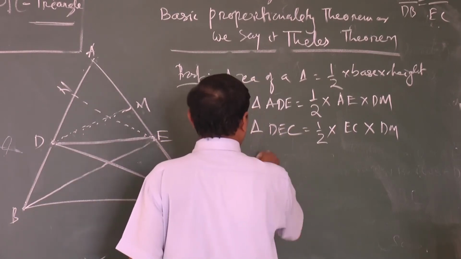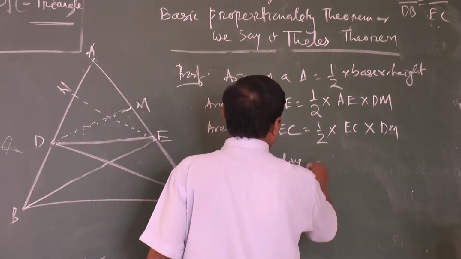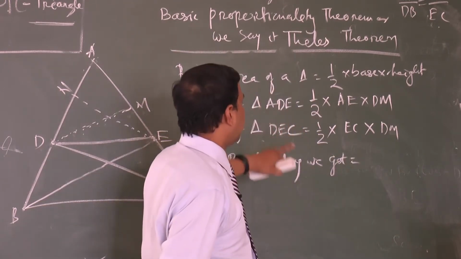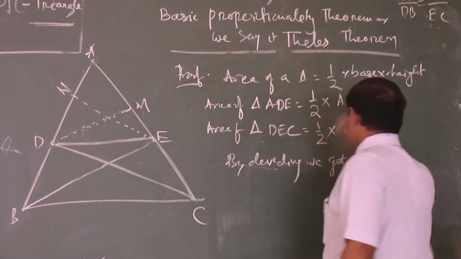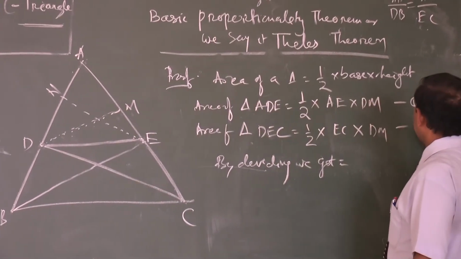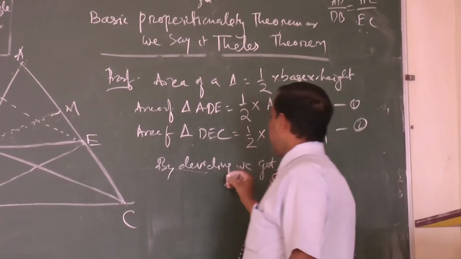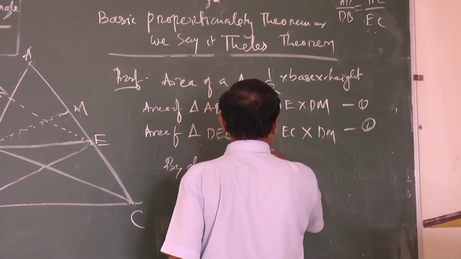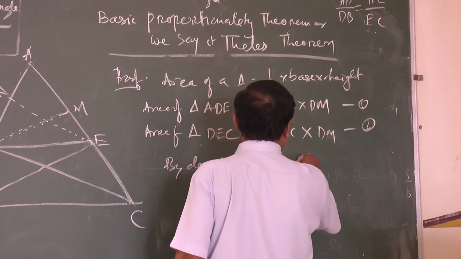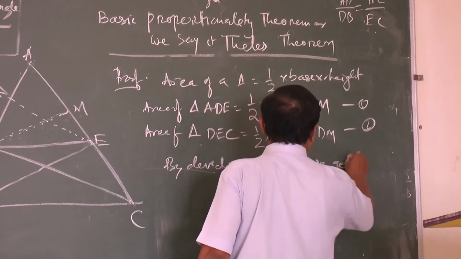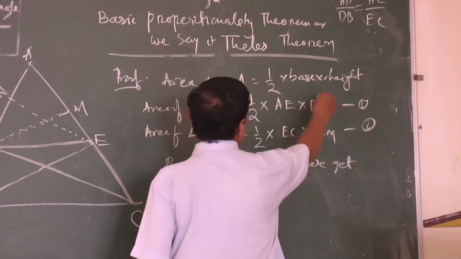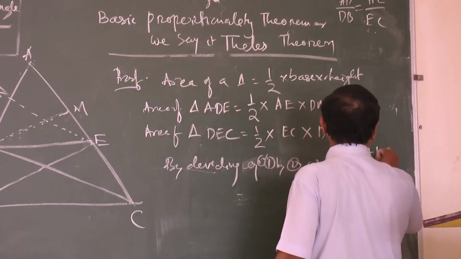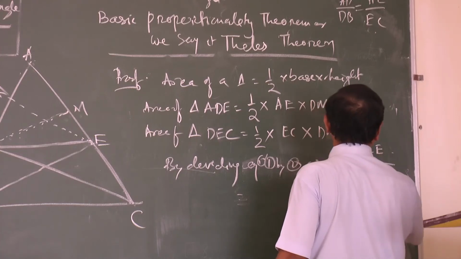See, divide these two. By dividing, we get, what do we get? If we divide this area by this area, this is equation 1, this is equation 2, by dividing equation 1 by equation 2, we get half cancels, DM cancels, that is we get AE by CE.